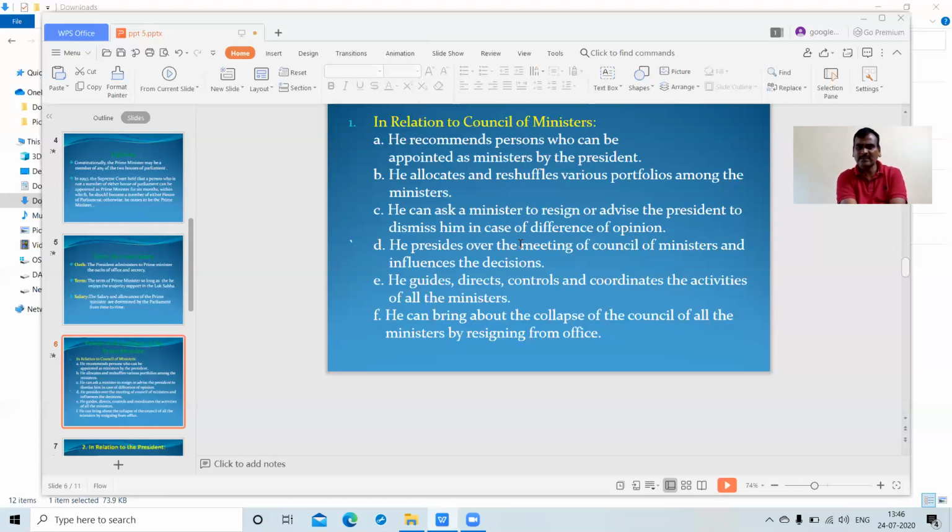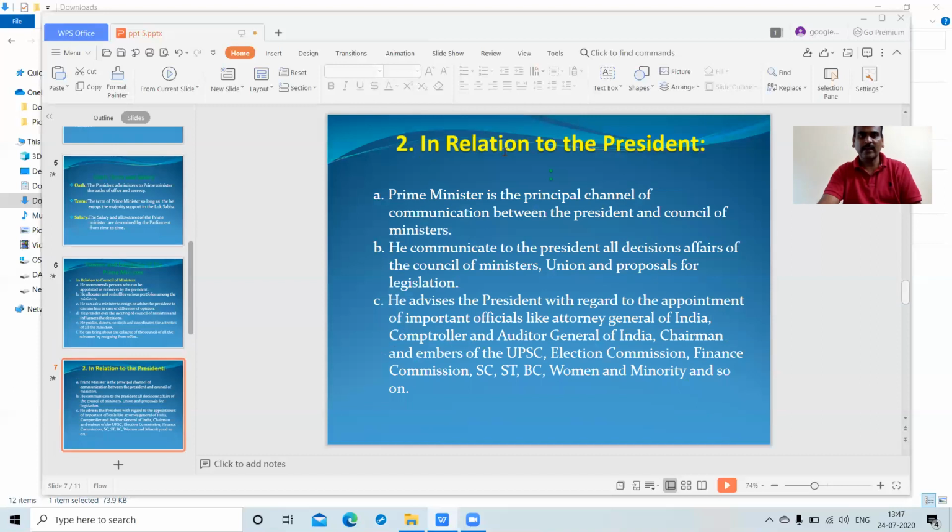He is the head, and all ministers should obey the orders of the Prime Minister of India and follow his guidelines. And next, the Prime Minister can bring about the collapse of the Council of Ministers by resigning from office. The entire government will collapse when this happens. This is one kind of power and function.